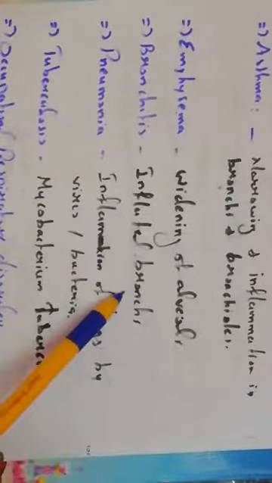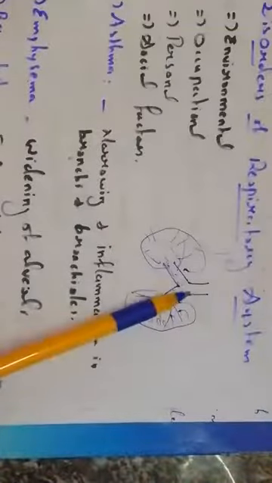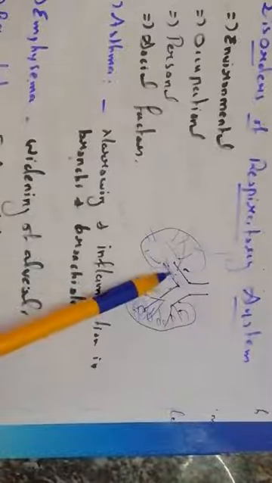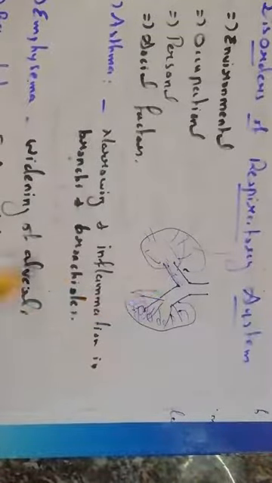Bronchitis means inflamed bronchi. Inflamed means it stretches. The bronchi will stretch. So what is bronchi? There are the lungs and the trachea. This is the bronchi. This bronchi will stretch on both sides, right? So here the condition is that the bronchi are stretching. That condition is known as bronchitis.